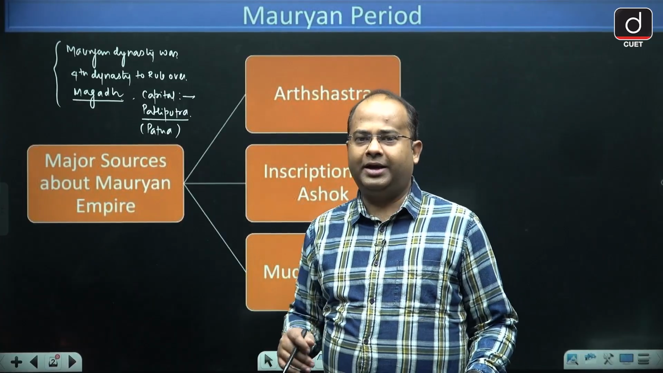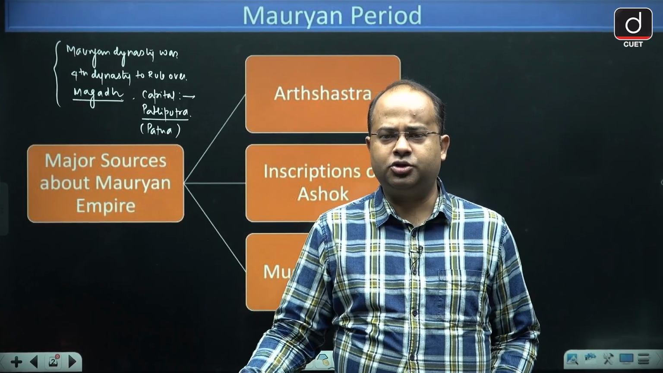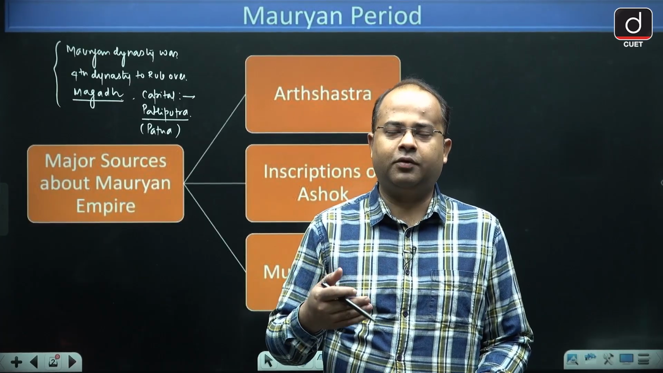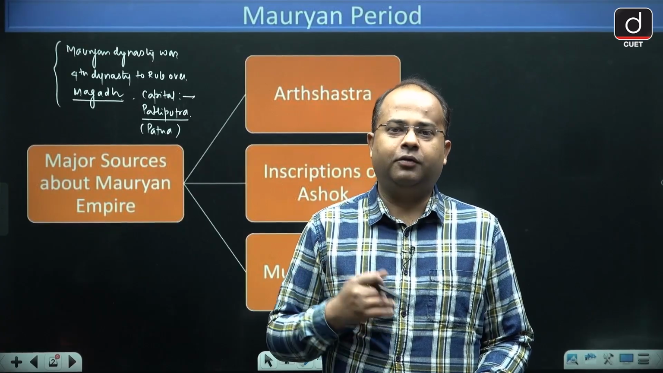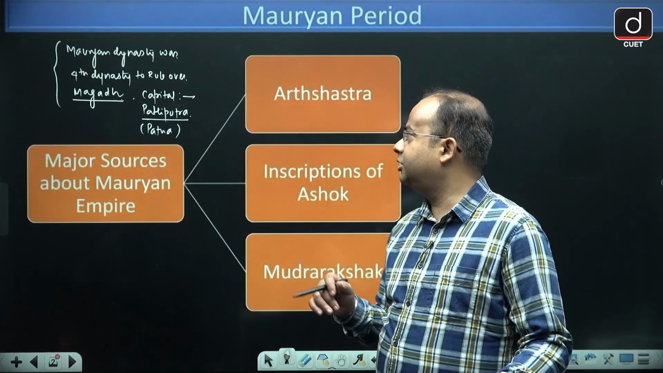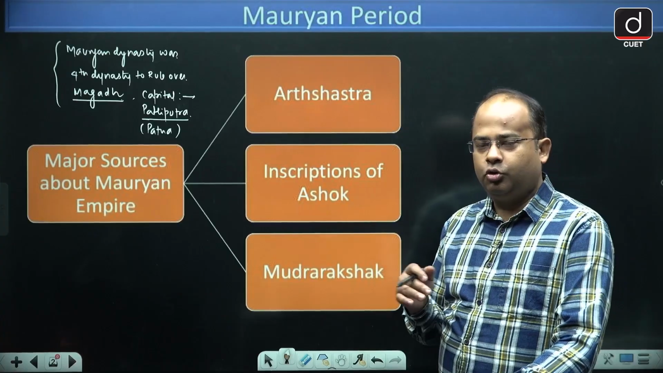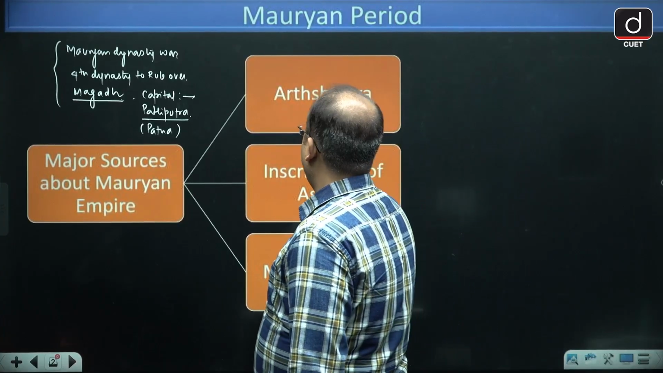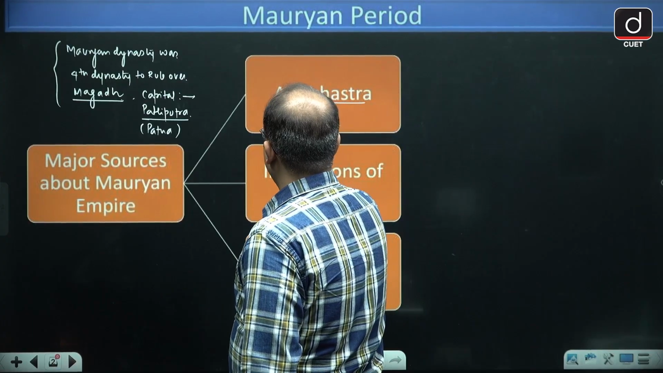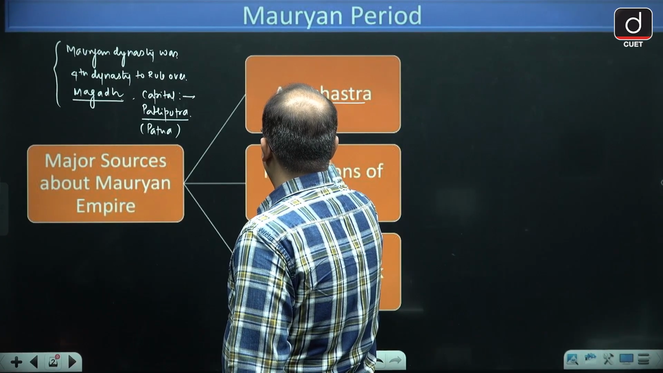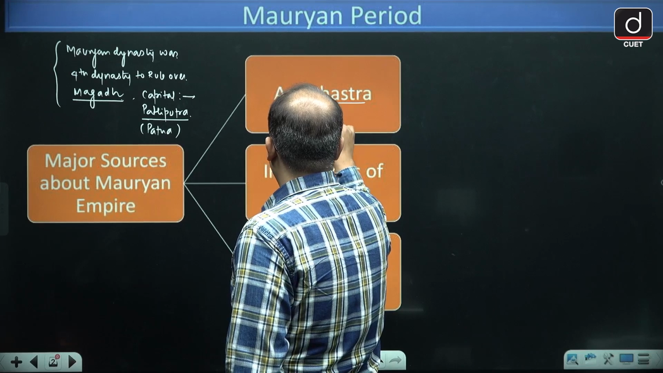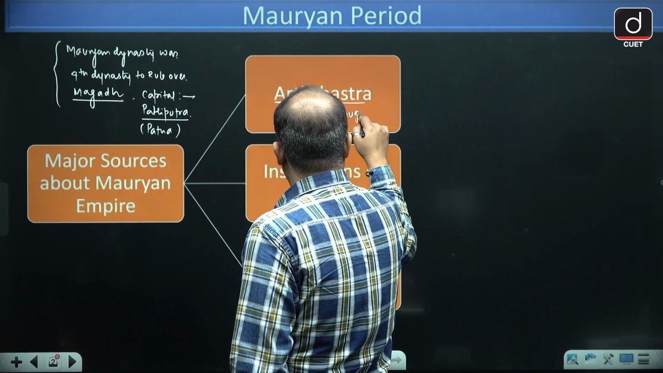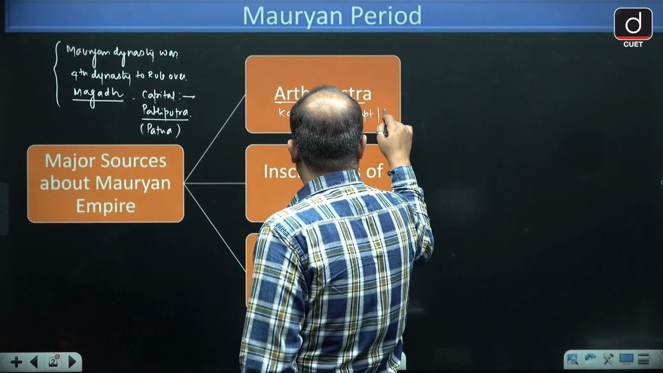Now guys, how do we get to know about Mauryan dynasty? First of all, we will discuss the sources of Mauryan dynasty, from where we get the information. There are three major sources. First is Arthashastra. Arthashastra, guys, is a book which is written by Kautilya. He is also known as Vishnugupta and also known as Chanakya.